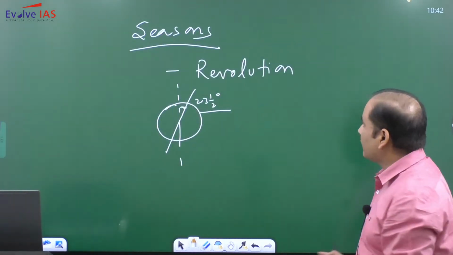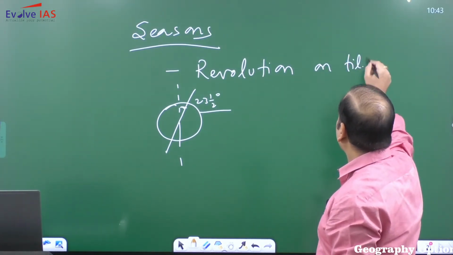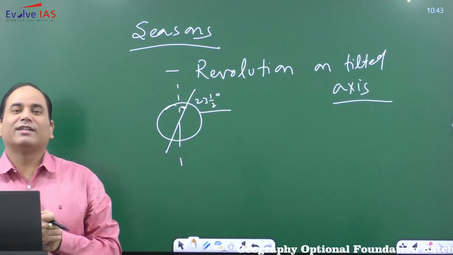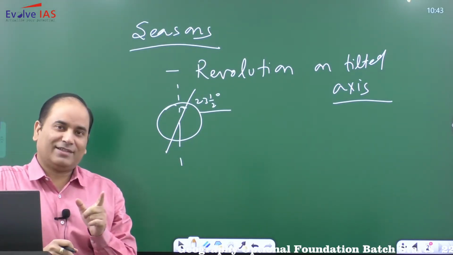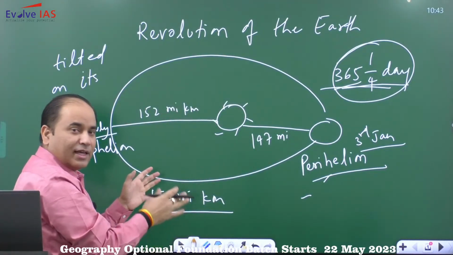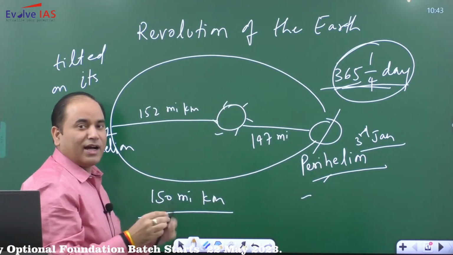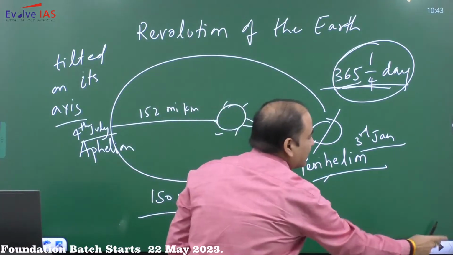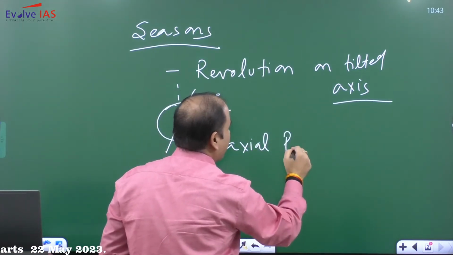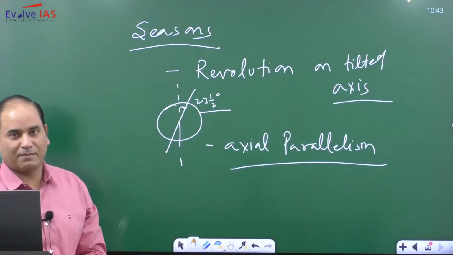As I said, the first very important characteristic is revolution, but revolution on a tilted axis. Other than this, the earth is revolving around the sun in an elliptical orbit. Along with this, the earth's axis is tilted. This axis is not straight. And the third very important characteristic of this revolution is axial parallelism. Now what is axial parallelism?